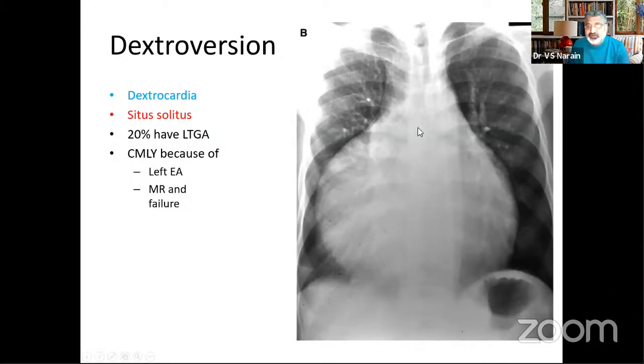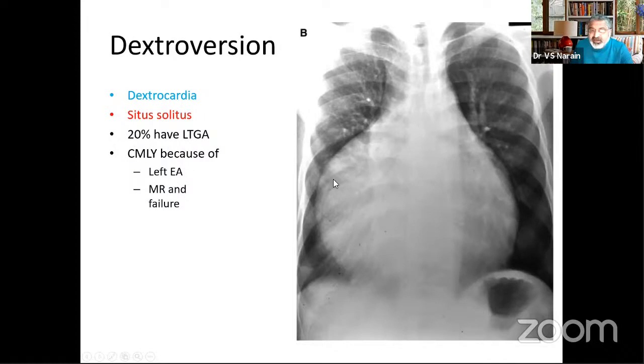Now, we will discuss dextroversion. Dextroversion means that you have isolated dextrocardia. You have a dextrocardia, but the situs is solitus. So this is isolated dextrocardia or dextroversion. And a large number of these patients will have L transposition of great arteries.